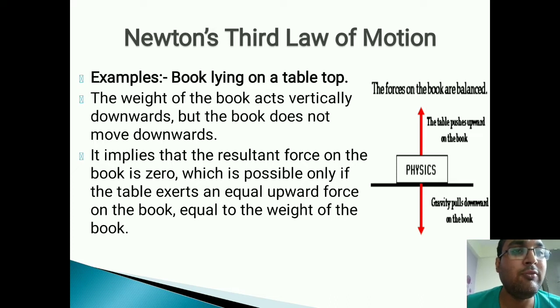The weight of your body is felt in a downward direction, and the table or chair in which you are sitting is exerting a force of equal magnitude in the opposite direction. So this force is called a balanced force. We have already seen balanced force and unbalanced force in Newton's first law. Balanced force means when both the forces are of equal magnitude but in opposite direction, there is no change. Okay, so let us proceed to the next example.